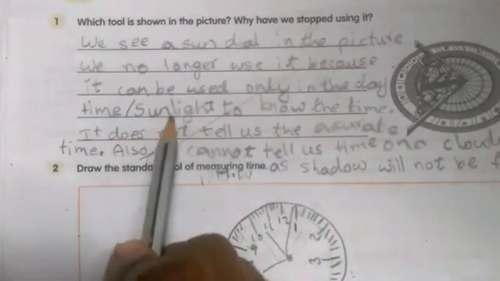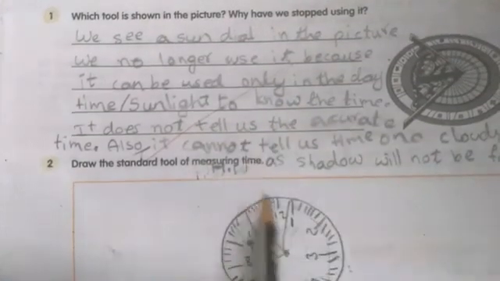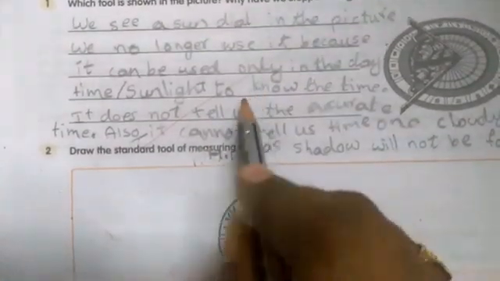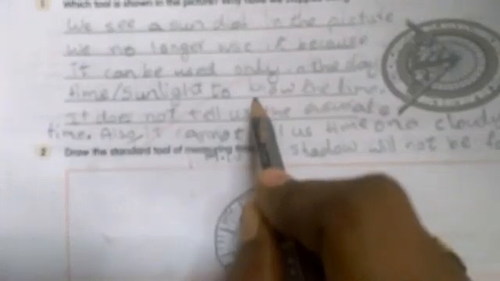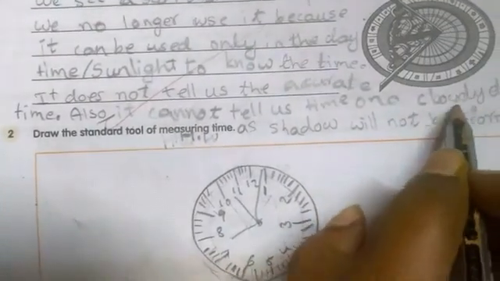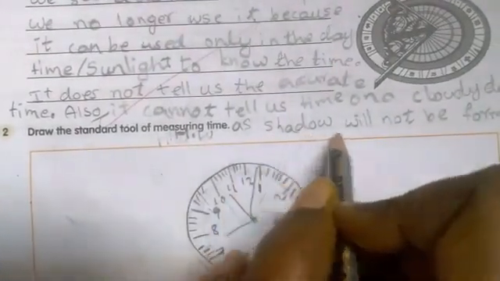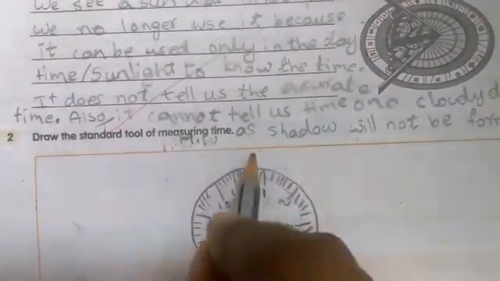It works only in the presence of the sun. At night we cannot see the sun, so if there is no sunlight, this will not work. It does not tell us the accurate time, and it also cannot tell us the time on a cloudy day. Even if there are shadows and it is a cloudy day, it will not give the exact time.